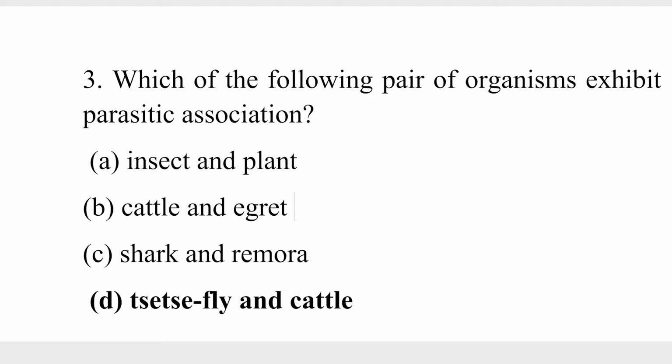A parasitic relationship, by the way, is a relationship that benefits only one organism and causes harm to the other organism. Same with sharks and remora. The remora helps the shark remove waste around it and clean its mouth, while the shark helps the remora move around the water body. So the shark benefits and is not harmed, and the remora also benefits and is not harmed.